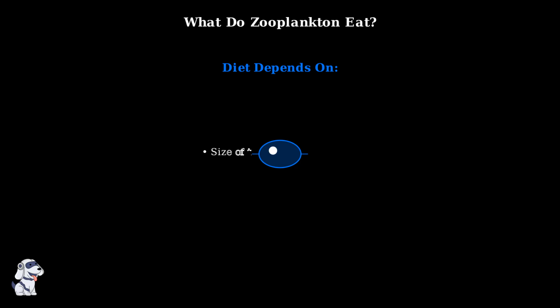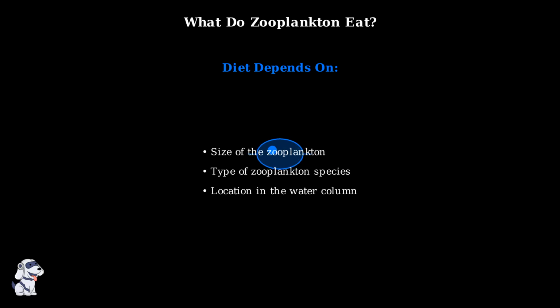The diet of zooplankton depends on three main factors: their size, their type, and their location in the water. Smaller zooplankton typically eat bacteria and tiny phytoplankton, while larger species can capture bigger prey. This dietary diversity makes zooplankton incredibly important in transferring energy through aquatic food webs.